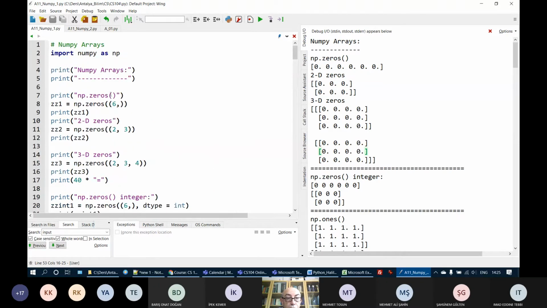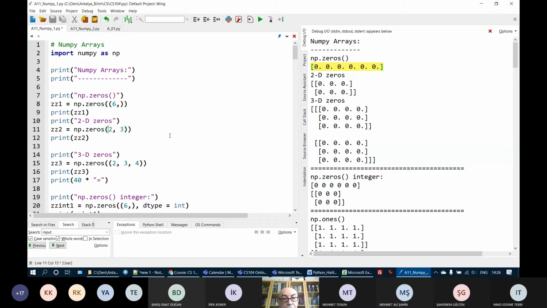But when I use zeros to create an array or a matrix which only contains zeros, as you see here, I have to put the dimensions in a tuple. As we know, a tuple starts with a parenthesis and ends with a parenthesis. And if there is only one element in a tuple, that element is followed by a comma. So here I have a tuple. Okay, here I have another tuple.